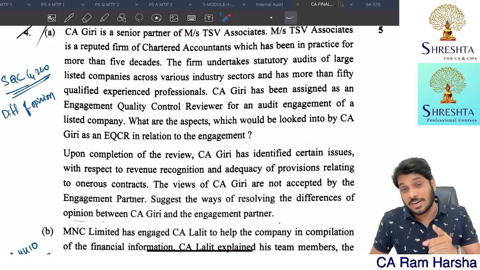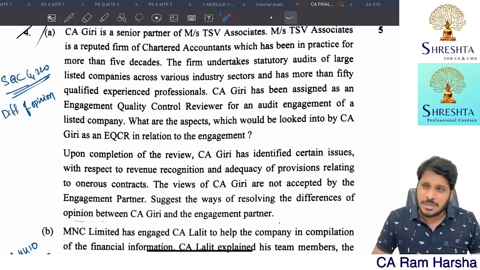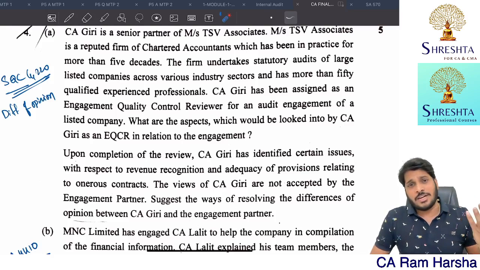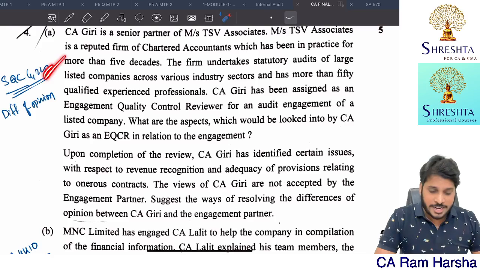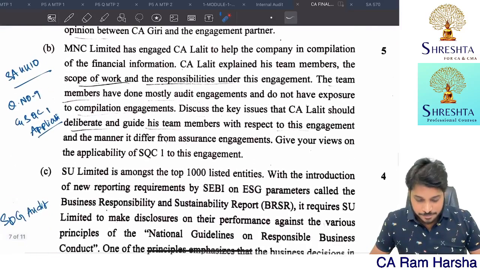Suppose if at all they use the words review of interim financial information, then 220 will not apply. Getting it? But for review of interim financials, quality control will not apply anyhow. So it's an audit engagement, and SA 220 and SQC both will apply. So on difference of opinion, straight away 5 marks.